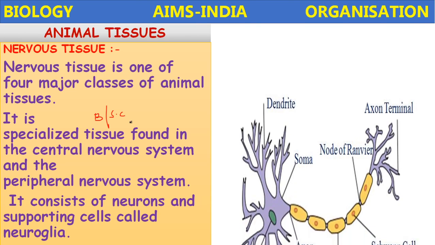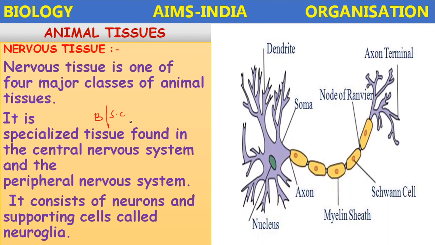So here, if you take a neuron, a typical neuron consists of the following parts. The total neuron is divided into 2 main parts, that is the cyton or cell body, and the remaining part is called the axon, the tubular portion. The cyton consists of the nucleus, and this is the cyton. It gives several branched projections called dendrites.